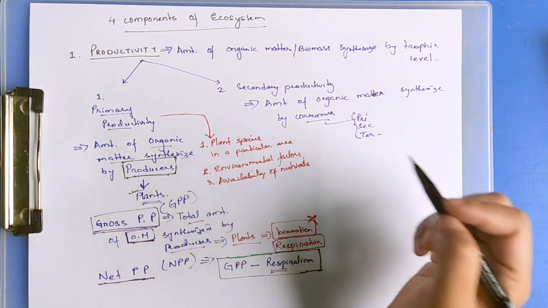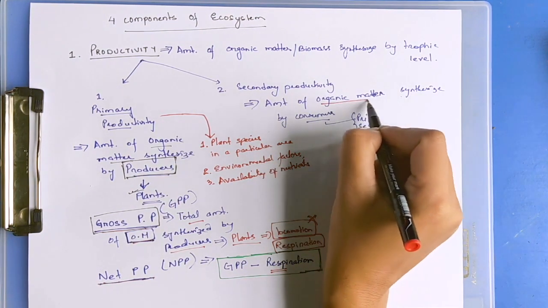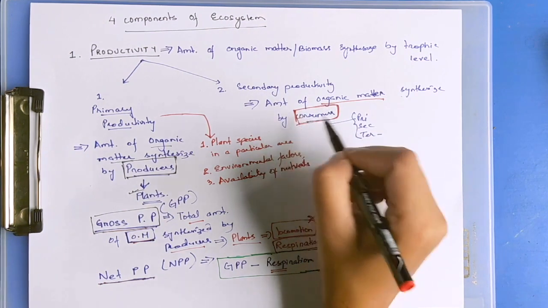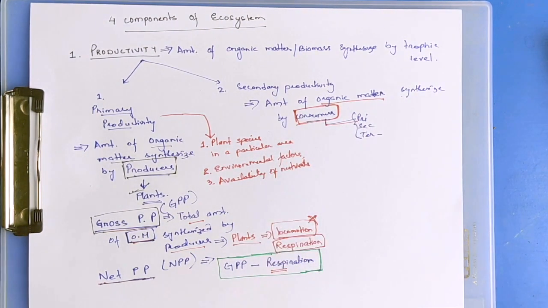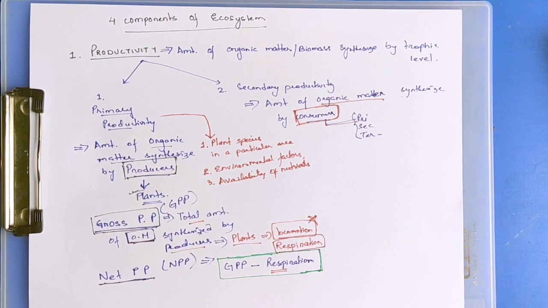Next is secondary productivity. Secondary productivity is the amount of organic matter synthesized by consumers. Consumers include primary consumers, secondary consumers, and tertiary consumers. These are different trophic levels, but they are all included under consumers because they depend directly or indirectly on the producers.